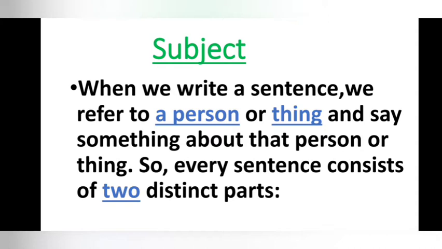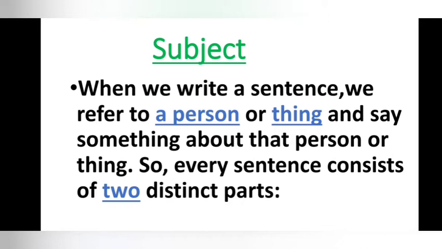Let's check what we mean by subject. When we write a sentence, we refer to a person or thing and say something about that person or thing. So every sentence consists of two distinct parts.